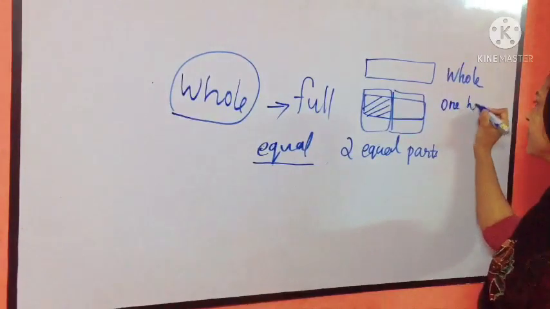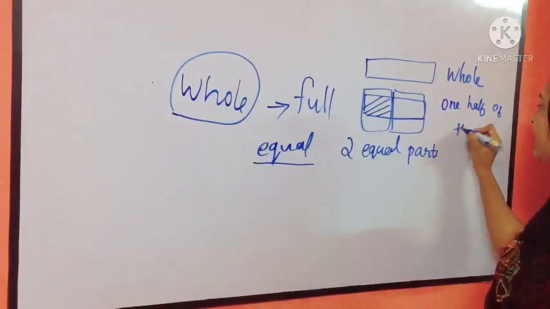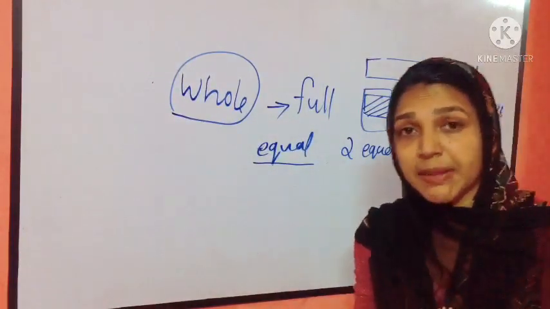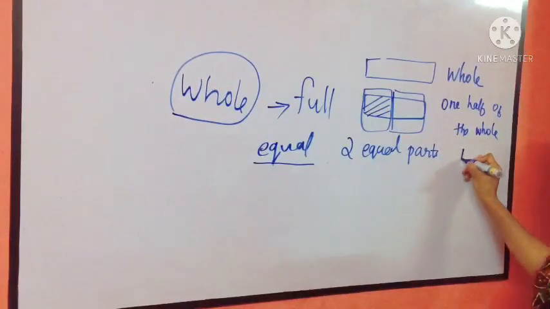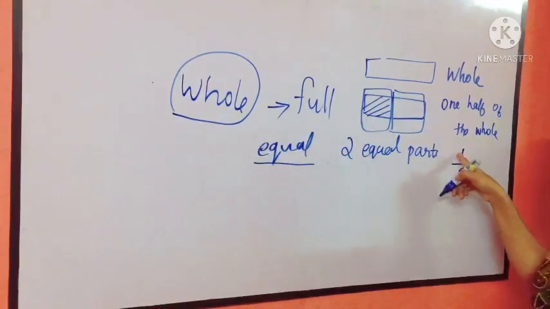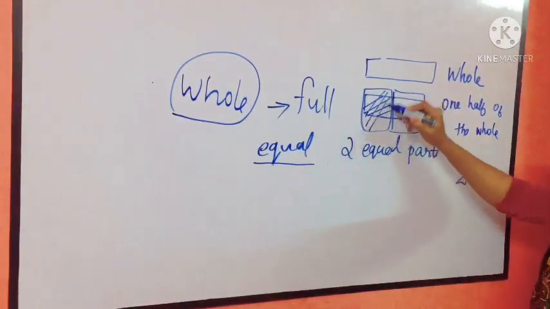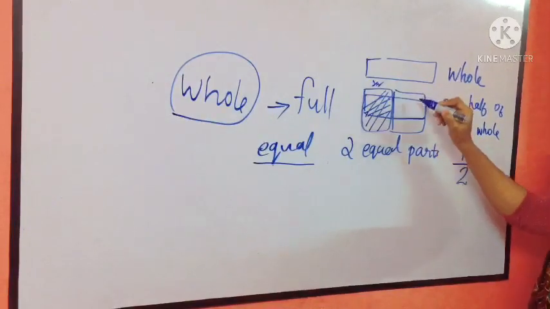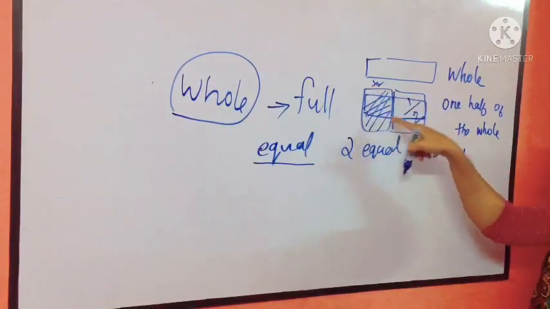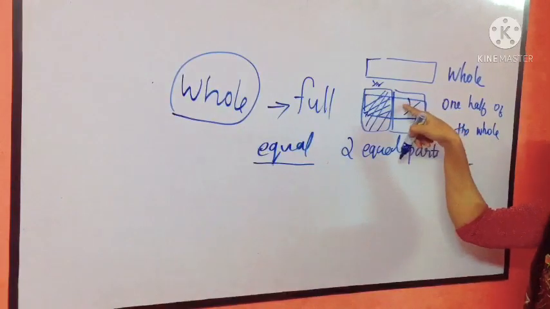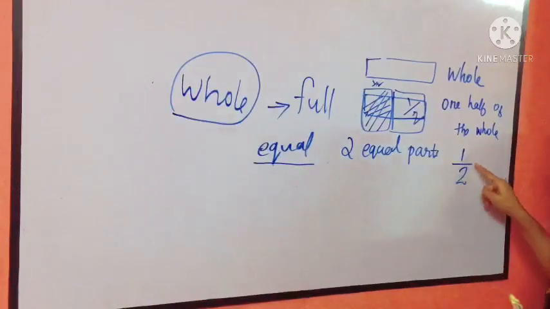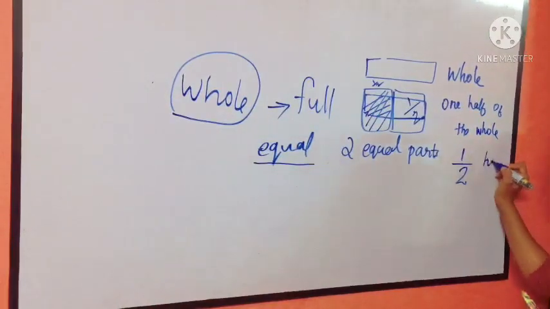It is represented as one part of two. This portion is called 1 by 2, and this portion is also 1 by 2, because each is one part of the two pieces. So this is called 1 by 2 or half.